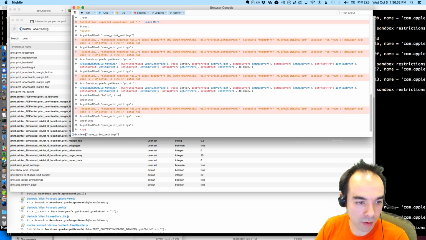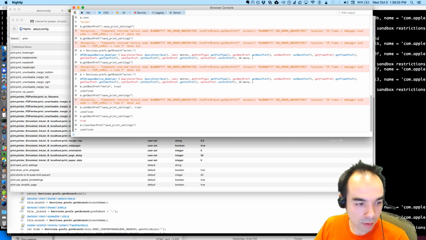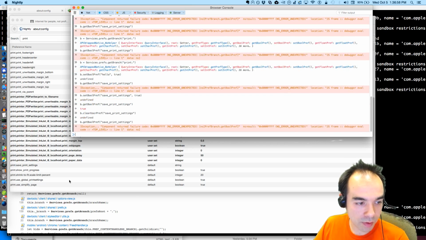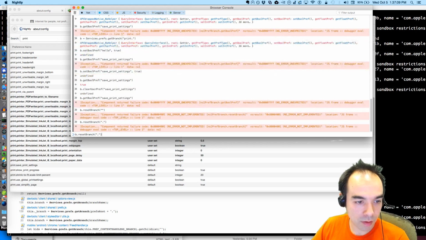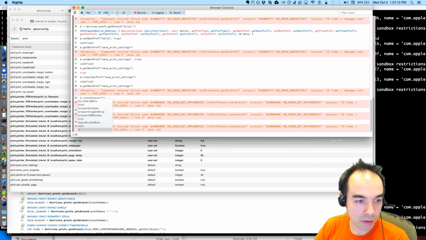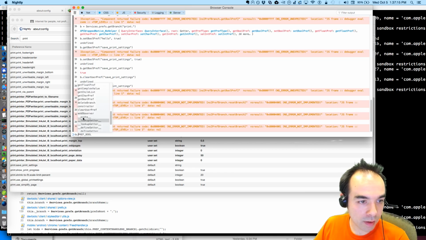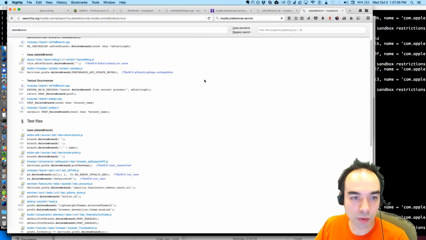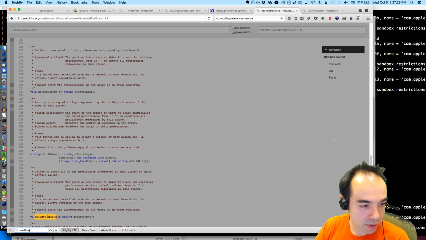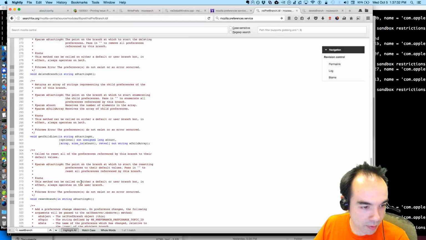Weird. Clear user pref. And now it throws. Can I reset branch? Not implemented. What can I do here? Delete the branch. Lock pref. Pref is locked. I can reset the branch, but what does that mean, to reset the branch? You know what? This is one of those things that's taking too long. Reset branch. Default values. That's what I want.